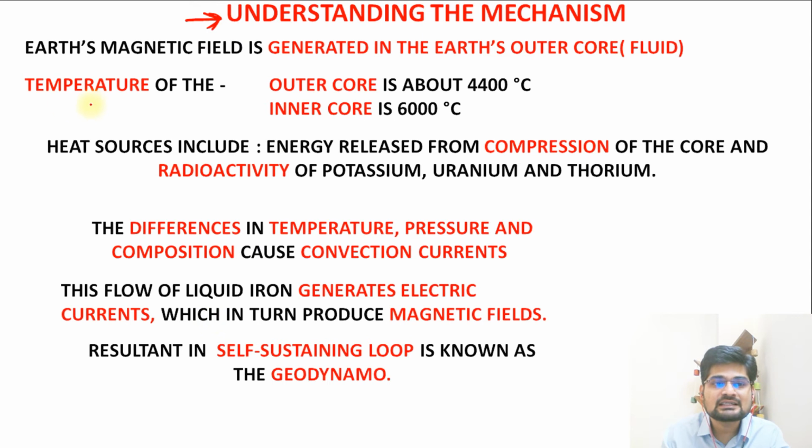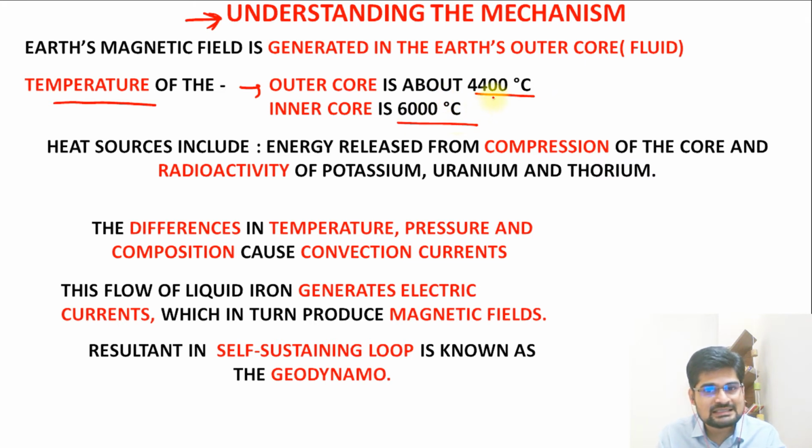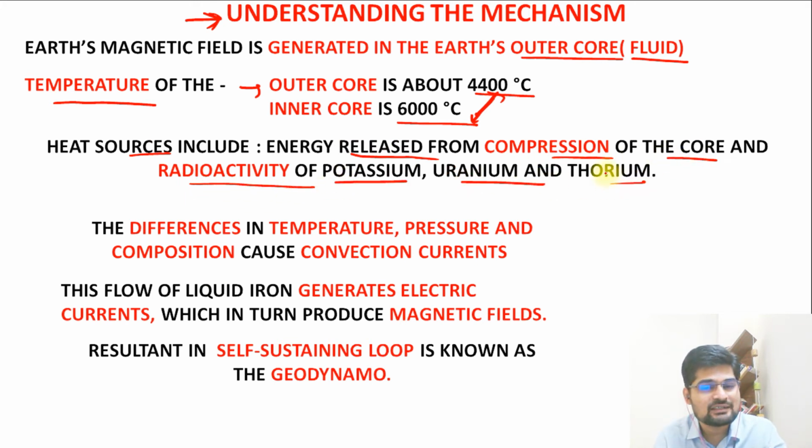First thing is temperature. The outer core is about 4400 degrees C and the inner core is about 6000 degrees C, so there is a temperature gradient. And as we know, Earth's outer core is fluid. Heat sources include the energy released from compression of the core and the radioactivity of potassium, uranium, thorium, all these radioactive minerals.